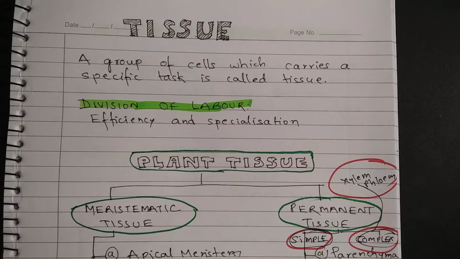For example, blood is responsible for transportation of food, gases, medicines, excretory substances, etc. Then muscle tissue is responsible for facilitating movement in various organs. So that is why formation of tissue is a desired step towards achieving complexity in organisms.